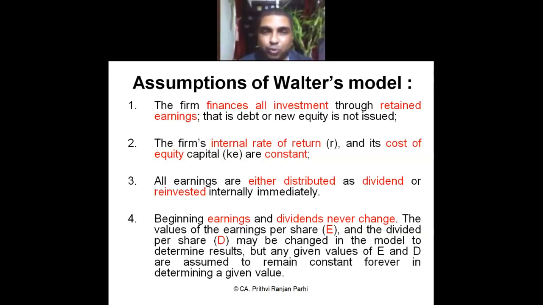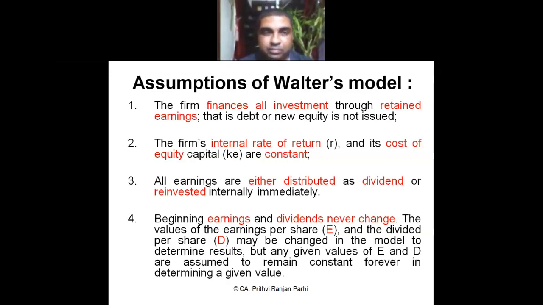मतलब firm का पास और कोई option नहीं है. Firm cannot borrow a debt, firm cannot make fresh issue of equity share. So retained earning firm has to use. So that is his first assumption, that firm's all investment is from retained earning. If the firm needs investment, he has to meet it through retained earning. Okay. And what is the next assumption?